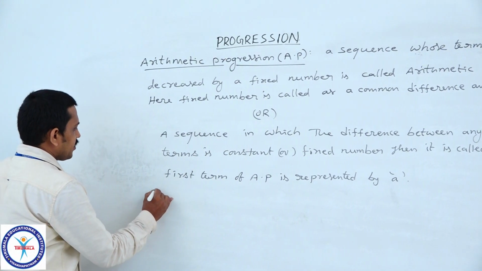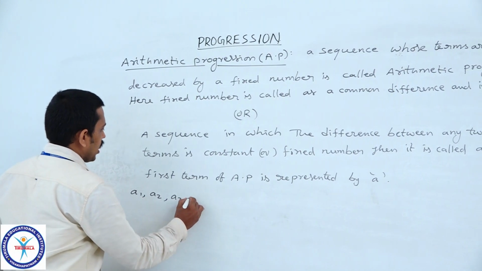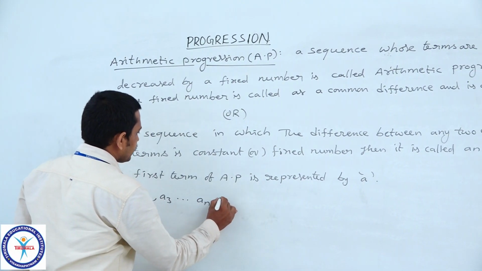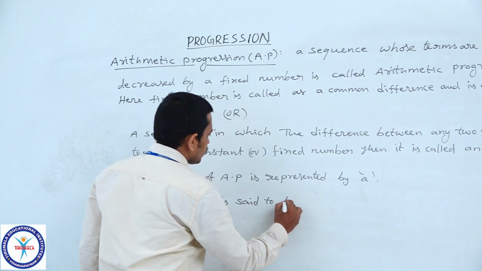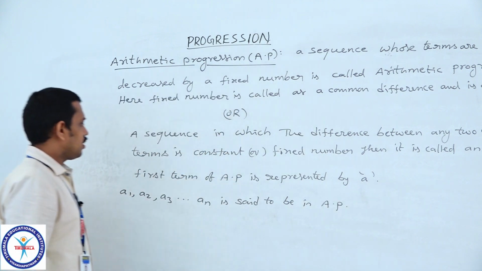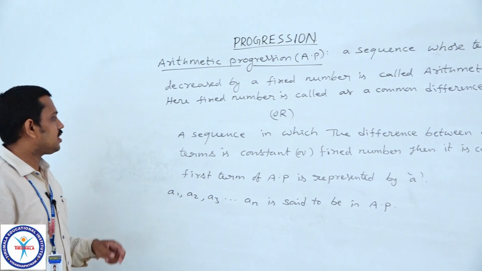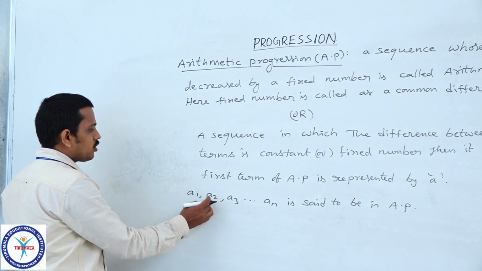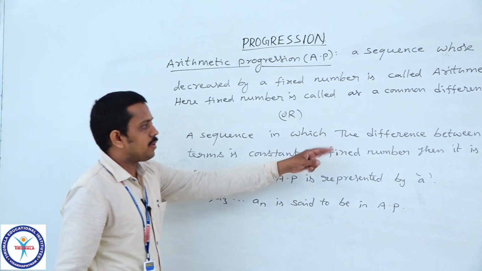Now, for any sequence a1, a2, a3 and so on, an is said to be in AP if the difference between any two consecutive terms is equal to a fixed number.